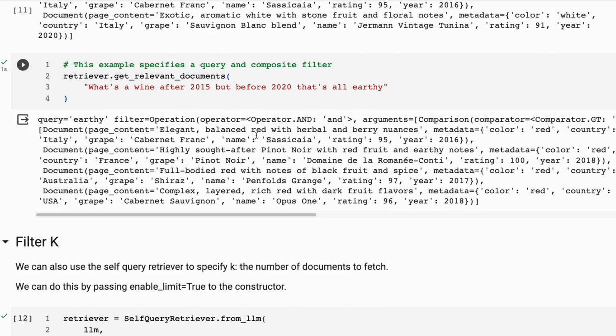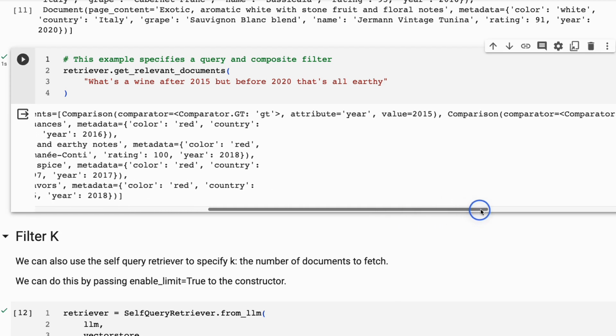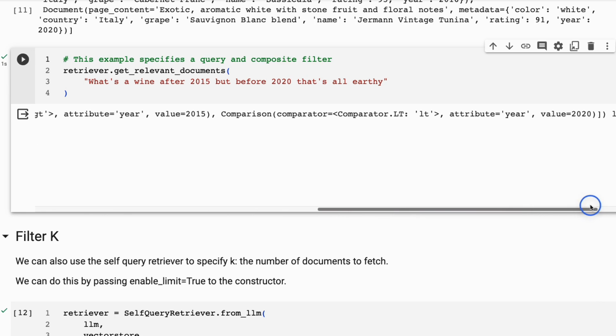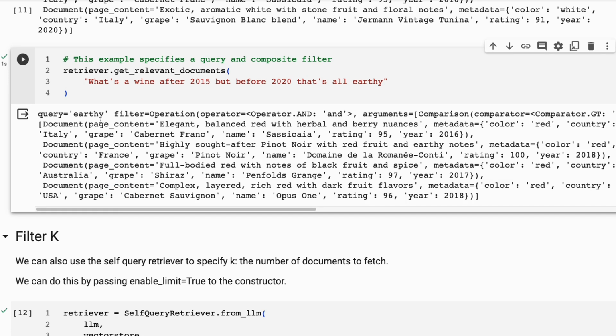What if we want to do a composite of a few things? So here I could say, okay, I want a wine that's all earthy, and it's going to be between 2015 and 2020. And sure enough, you can see that it's worked out that the semantic element to look up is earthy in here. And then here we've got an operator of and, and we've got this comparison of greater than year 2015 and less than year 2020 in here. And it's able then to basically bring back the data that we want.